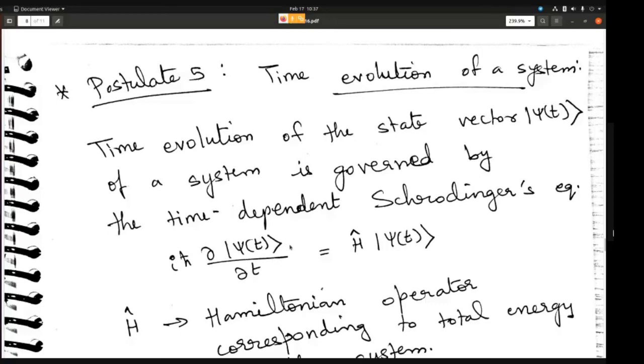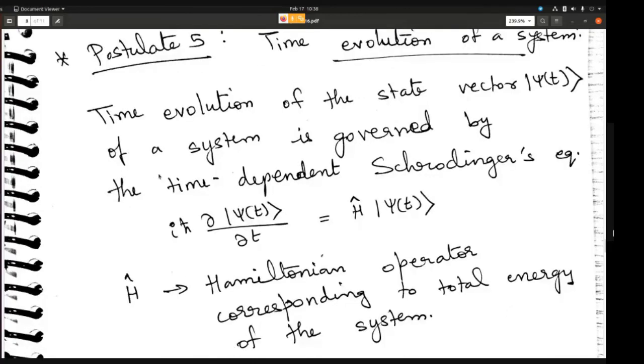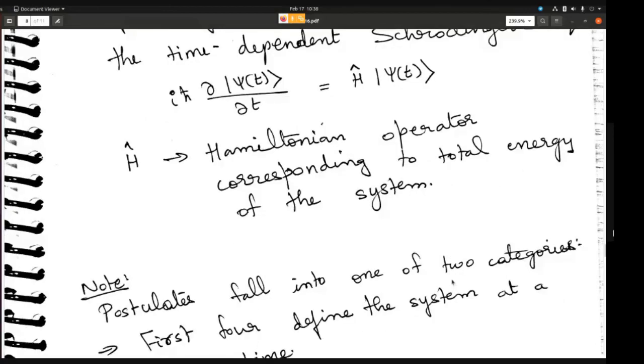In the time dependent Schrodinger equation, obviously it is a differential equation with respect to time as well, because if you solve this equation, you will get to know what is the state of the system at a particular time. You can calculate the state of the system at any given time. H is the Hamiltonian operator corresponding to the total energy of the system.